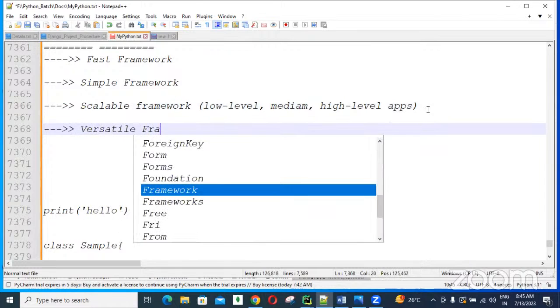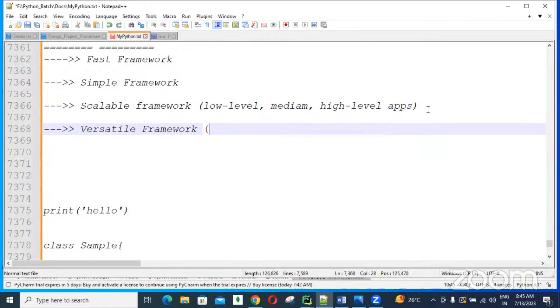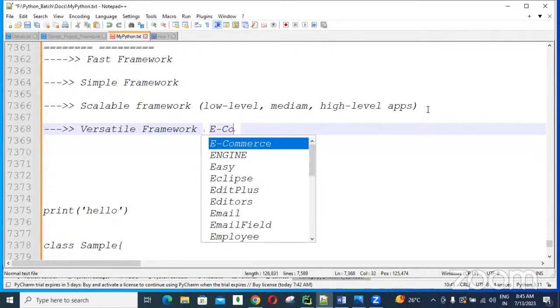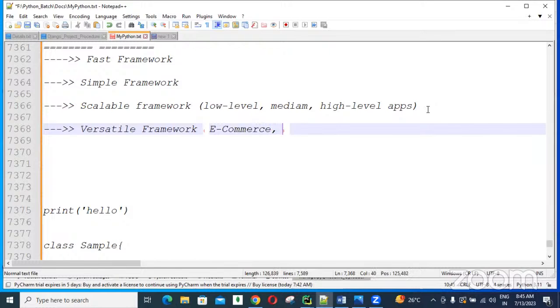Versatile framework. Versatile framework, guys. Versatile means using the Django framework, e-commerce apps we can design.